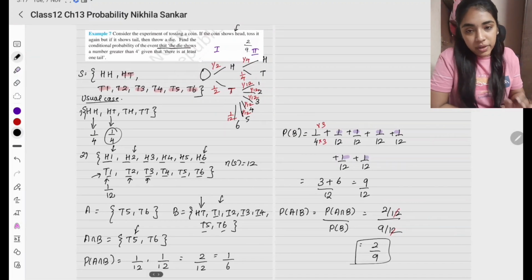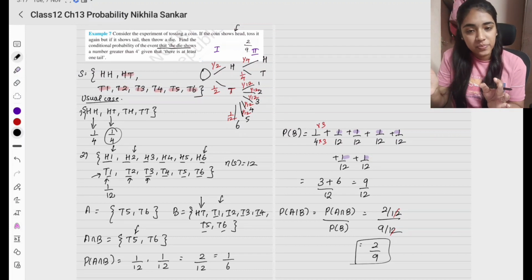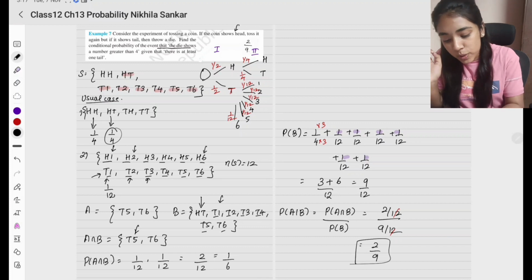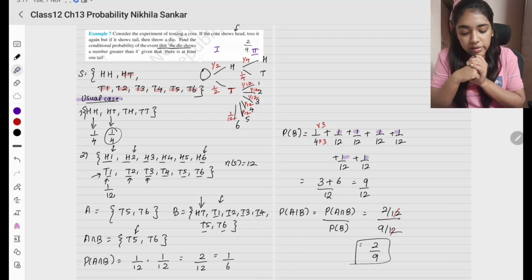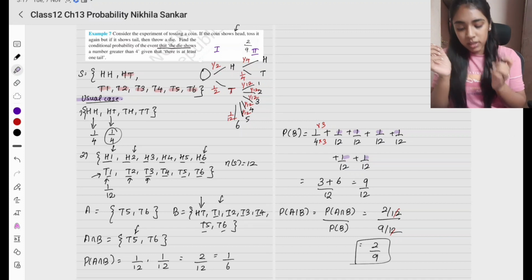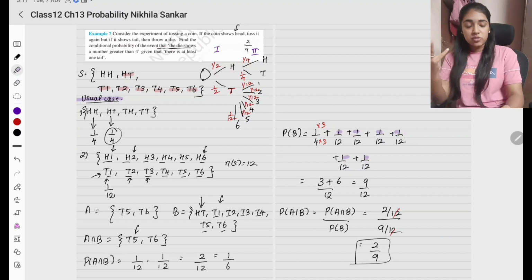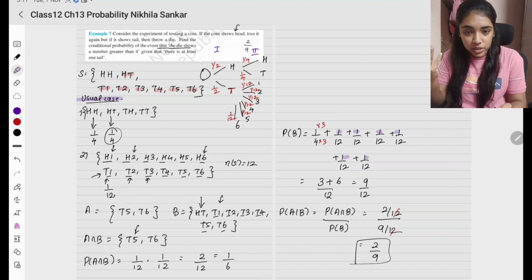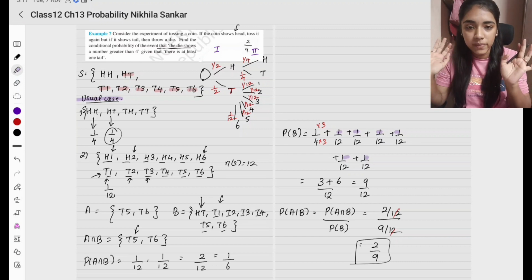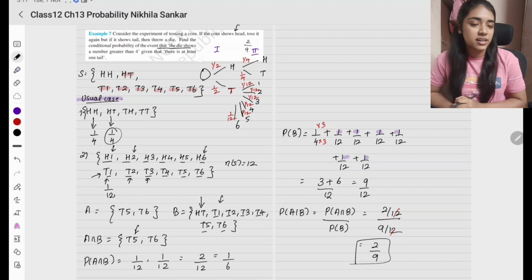Okay, did you understand what I did at this place? You have to understand that this is not an equally likely event. So in such a case, you have to write the probability the way it would be in the usual case. So the usual case is going to be 1/4 and 1/12 for different cases. For coins it is 1/4 because it is 2 tosses, head and tail. When we roll a die, that is going to be a different probability, which is going to be 1/12. So you have to add all of this together. Okay, simple. Okay, this is a little tricky one, but you will understand it slowly.